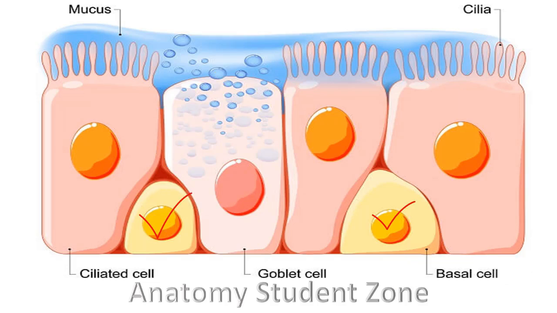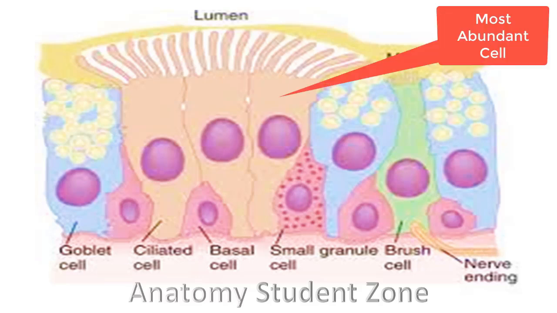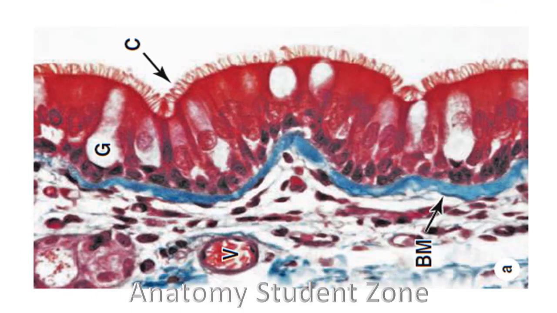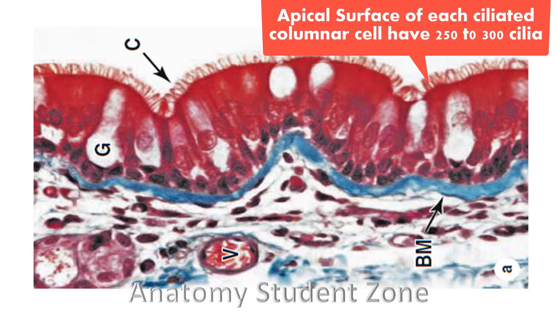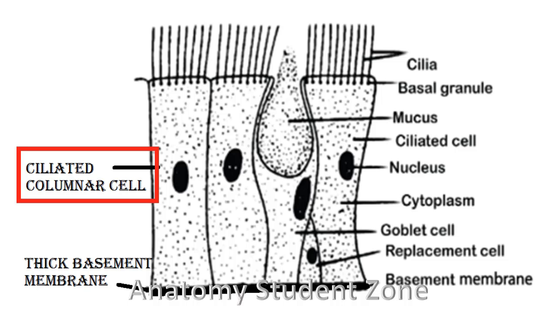Besides the basal cell, when we look into a slide of ciliated pseudostratified columnar epithelium, or respiratory epithelium, we observe another most abundant cell, and these are ciliated columnar cells. As the name indicates, these cells are columnar in shape. At the apical surface of each cell, there will be 250 to 300 cilia. Again, I am saying the apical surface of each cell: an individual cell has 250 to 300 cilia, and that's why these cells are named ciliated columnar cells.